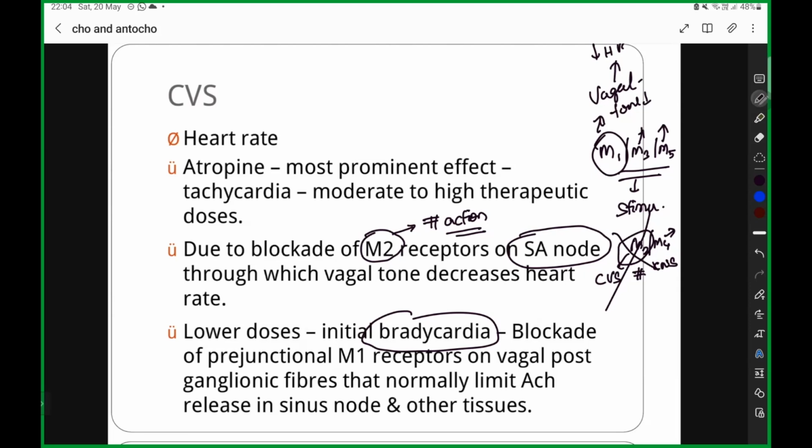Whenever there is no action of the M2 receptor, there is no inhibition of your heart. So if there is no inhibition of your force of contraction, no inhibition of the SA node, with increased calcium channel activity, there will be an increase in the heart rate. So exactly opposite to that of your cholinergic action. That is going to be your tachycardia. Is it clear? If not, I will explain again at the end of the session. Don't worry. Just remember one thing. Cholinergic action is going to be your bradycardia.